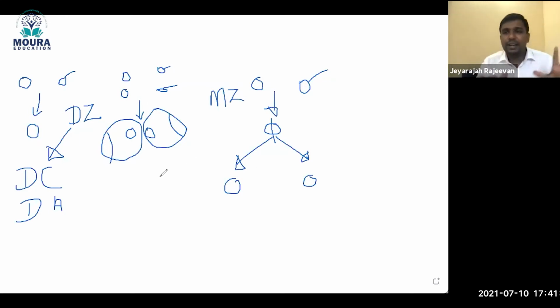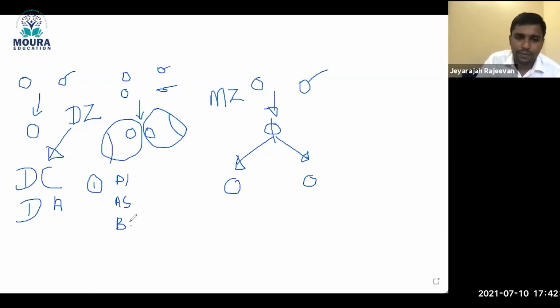Initially, very early, the first dividing part is the placenta. The second dividing part is the amniotic sac. Finally, the baby. This is how it's dividing. Right? So finally, the baby.